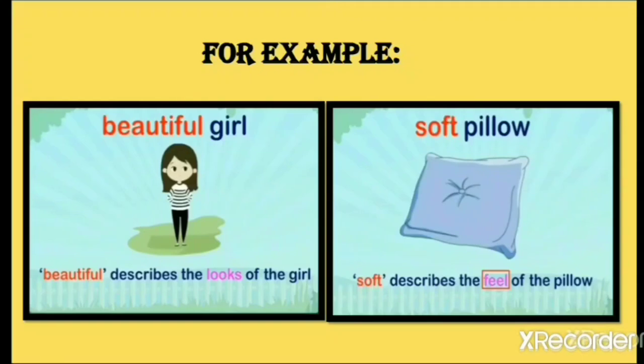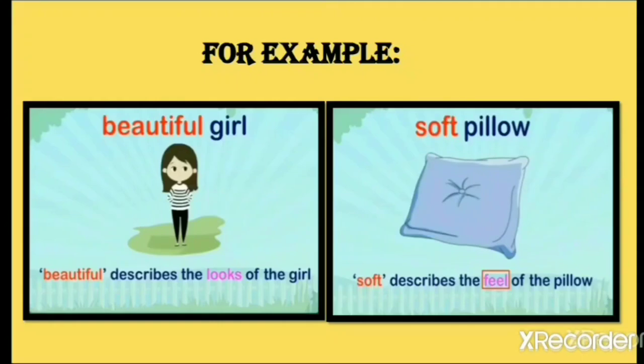For example, if you tell me, ma'am, I have seen a girl yesterday, next I would be asking you how was she? And then your answer would be, the girl was beautiful. So when you say the word beautiful, beautiful describes the looks of the girl. That means how she looks. So the word beautiful used here is an adjective because we have described that girl, about this person.